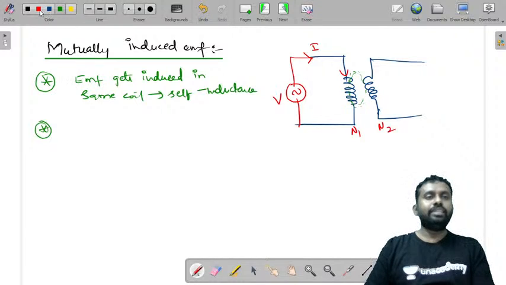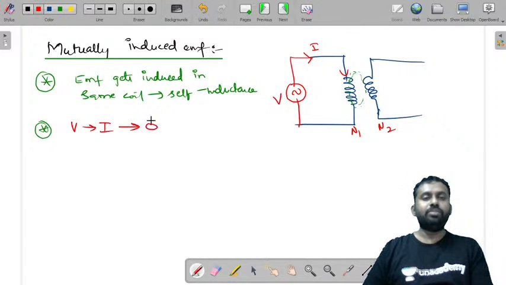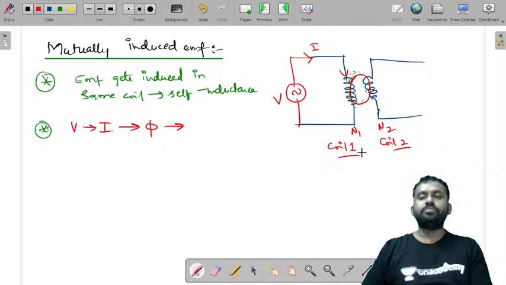Now, the other thing that will happen is, because you have an alternating voltage and there will be a current, there will be a flux that is set up, and a part of this flux will also link the other coil. Let us call this coil 1 and this coil 2.